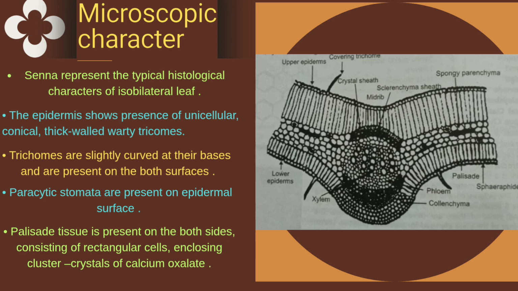The trichomes are slightly curved at their bases and are present on both surfaces. Paracytic stomata are present on the epidermal surface. The palisade tissue is present on both sides, consisting of rectangular cells, including clustered crystals of calcium oxalate.